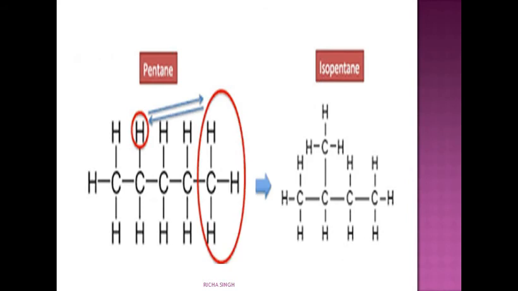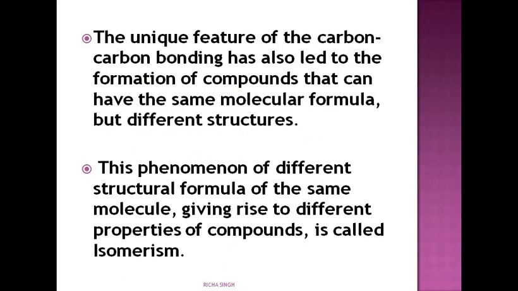Let's see one more. It is pentane, that is C5H12. Again you can see 5 carbon atoms attached to 12 hydrogen atoms. But they are placed in different structures: here it is a branched one, known as isopentane. So this is also one of the properties shown by carbon compounds.